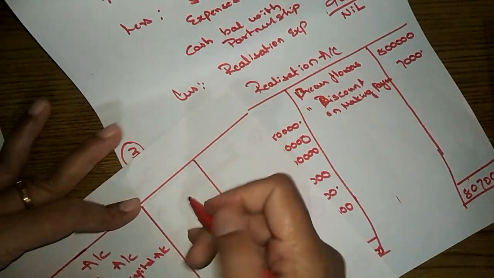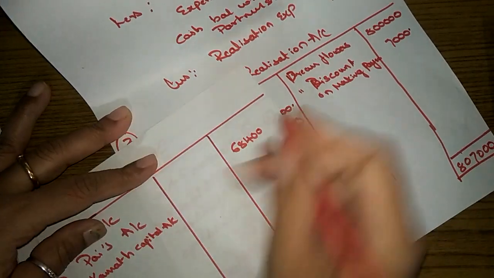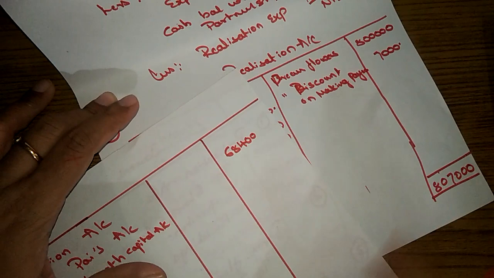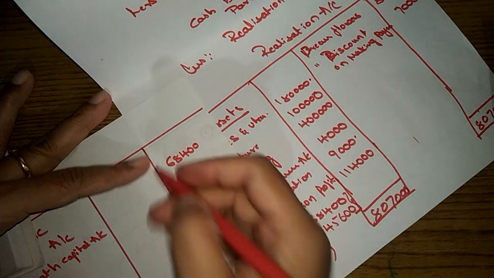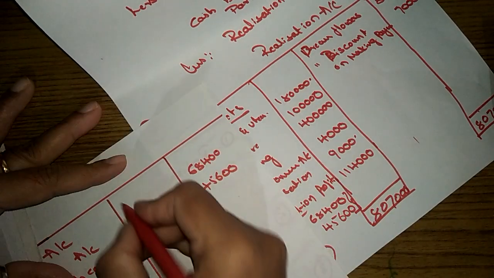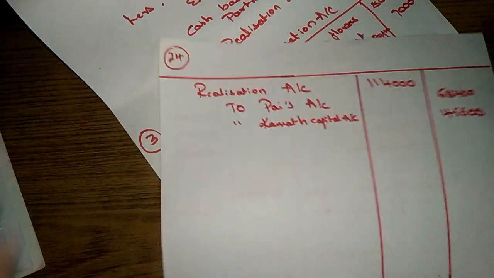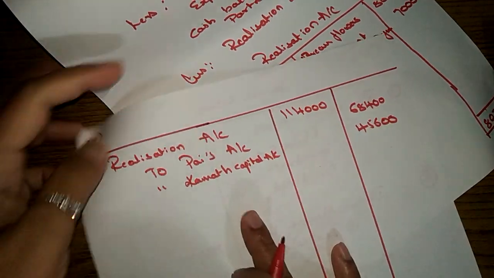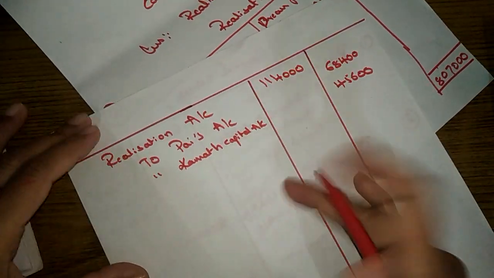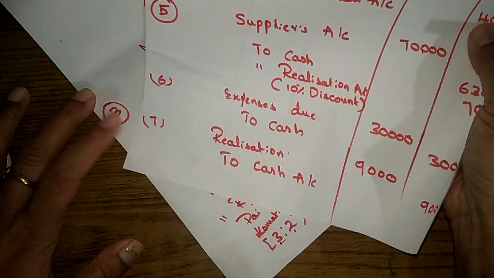How much? 68,400 has to be transferred to Pi's account, and Kamath's account 45,600. So altogether it comes to 1,14,000. Got it? So this is the transfer entry. Yes, the entry number 7.